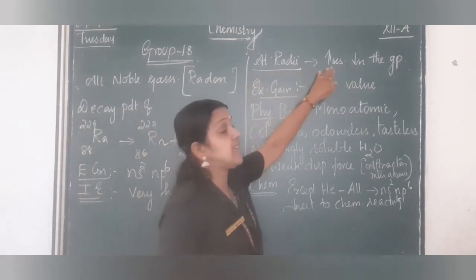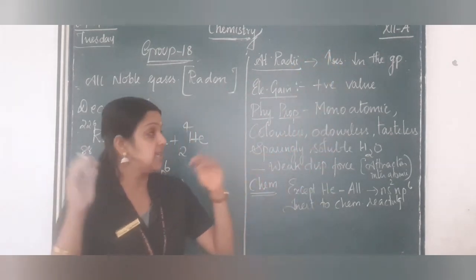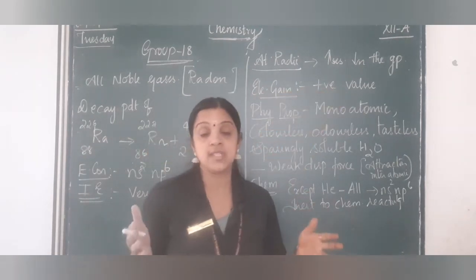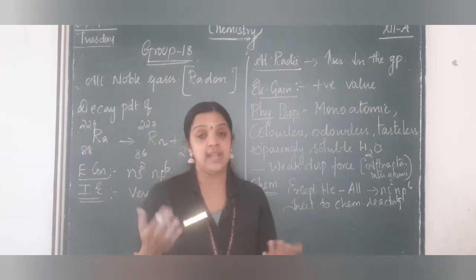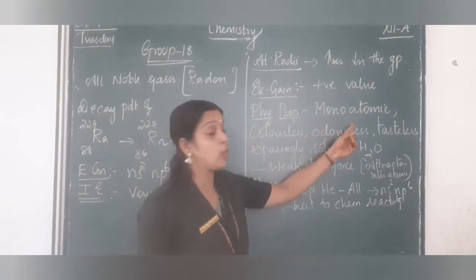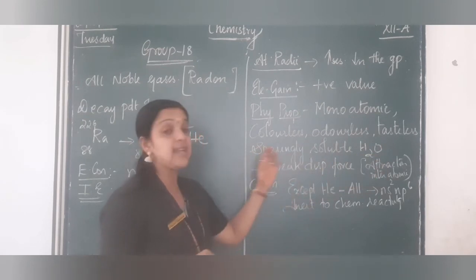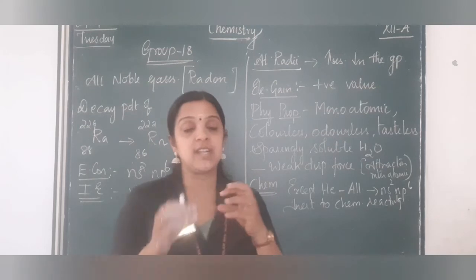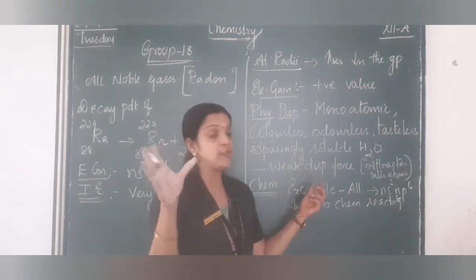Its atomic radii increase down the group, as we have already been studying, because the number of shells increases. Electron gain enthalpy is a positive value because it has a completely filled octet, so it does not need any electron. The physical properties: it is monoatomic, colorless, odorless, tasteless, sparingly soluble in water. The interatomic attraction within its molecule is a very weak dispersion force.